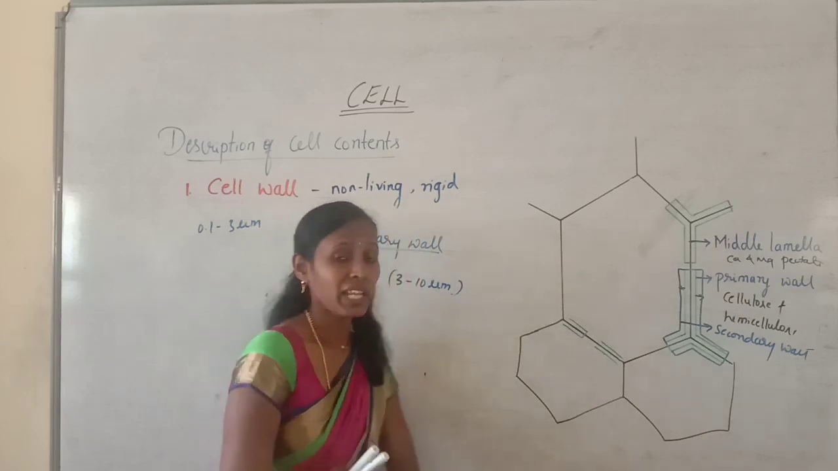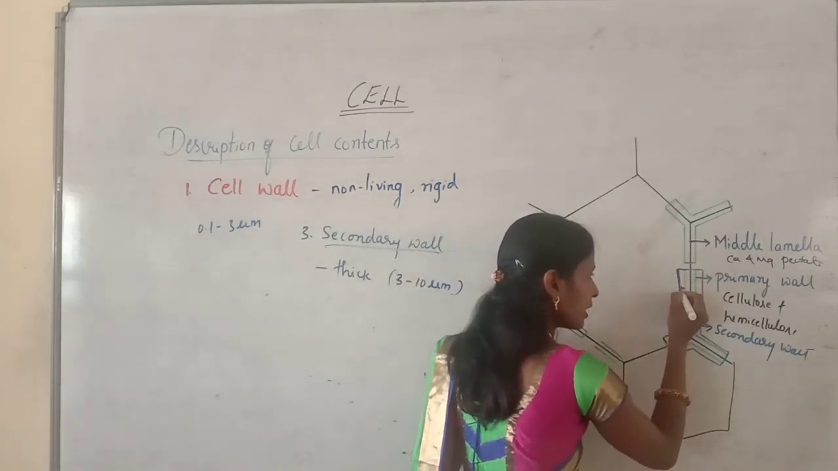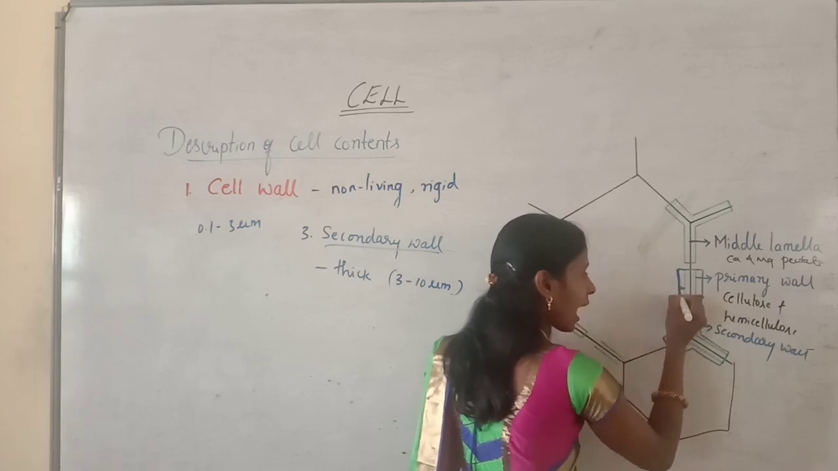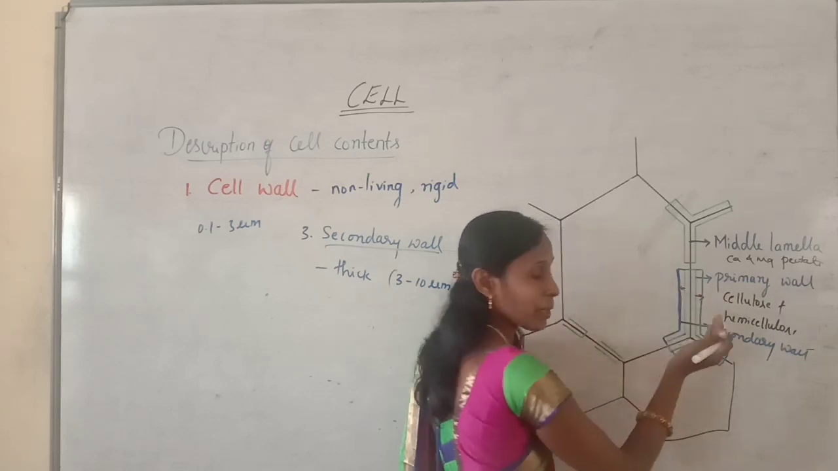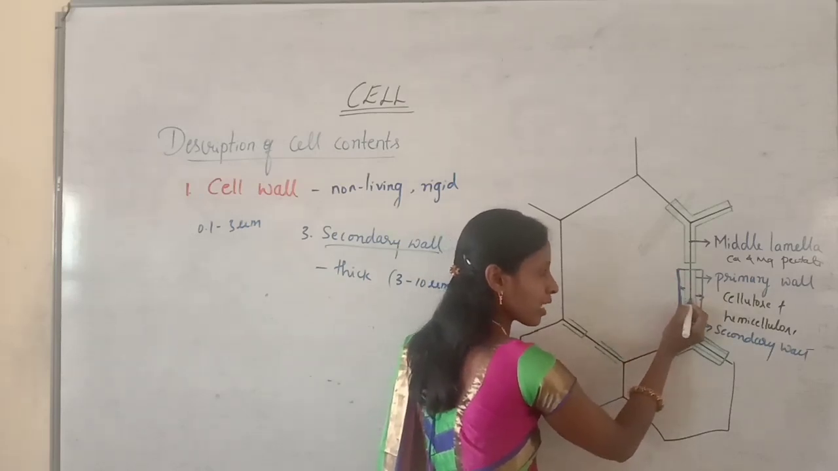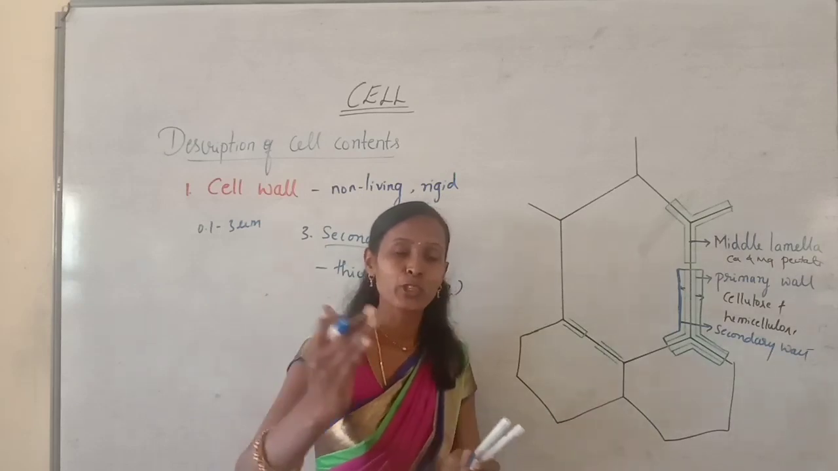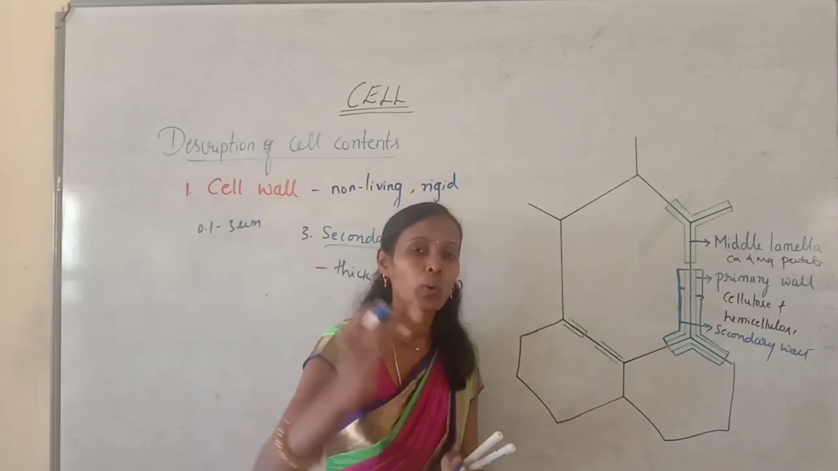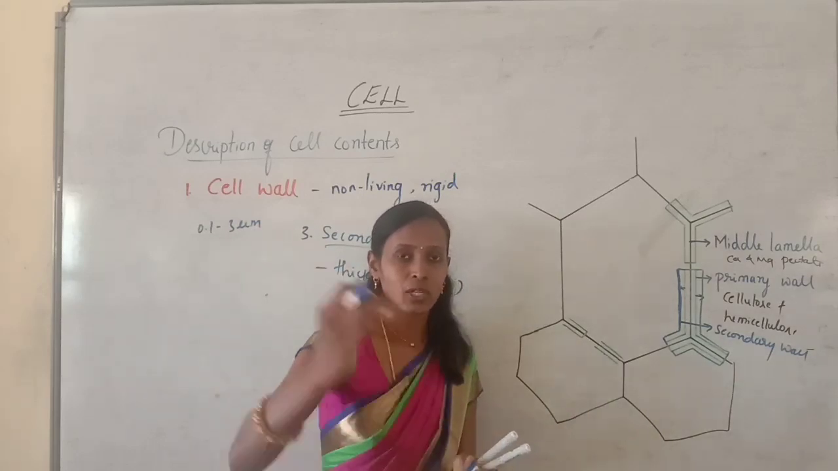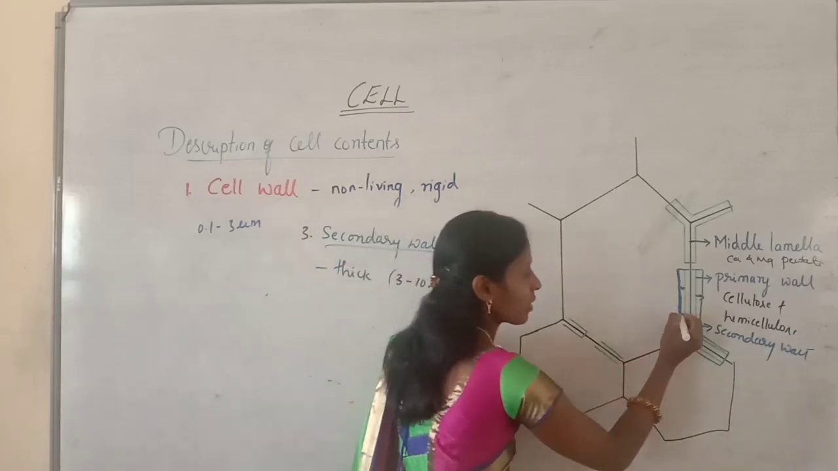Try to understand the secondary wall. It is usually very thick, and it is accumulated or deposited inner to the primary wall. So first the middle lamella, then the primary wall, then the secondary wall, and you should draw these layers inwards, towards the inside of the cell. So that you should remember.